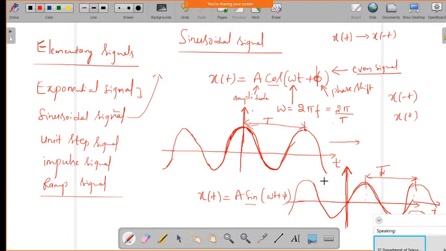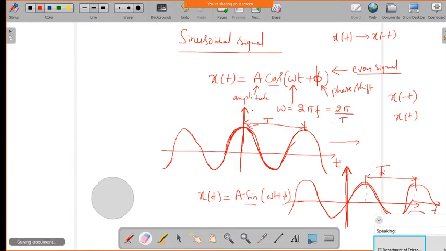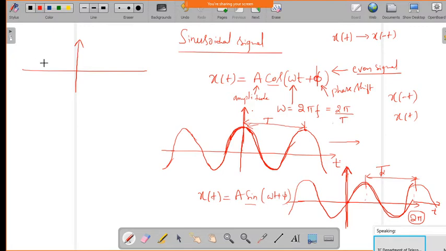So if you take x of minus t for the sinusoidal signal, and just reflect the positive duration here, it will become like this, whatever x of minus t.